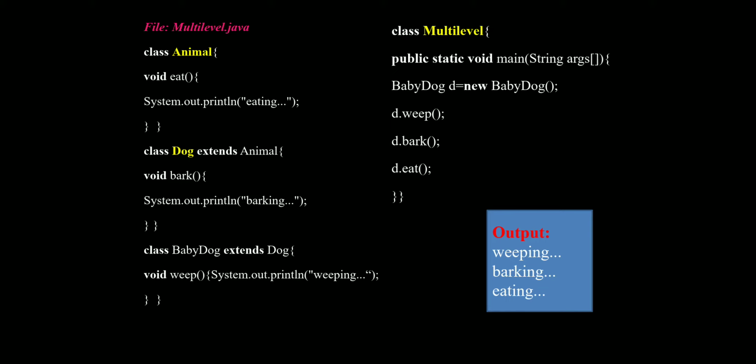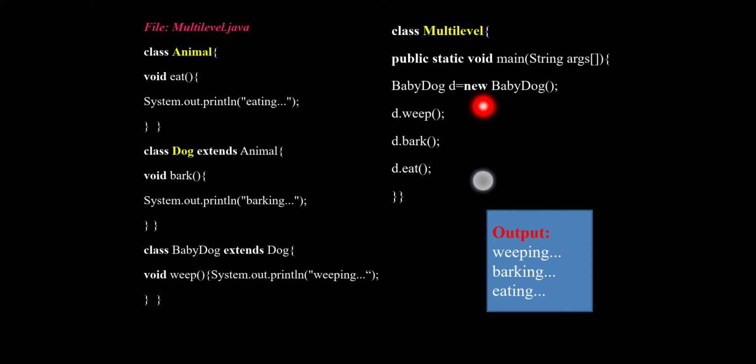Finally, we are going to write another class, the class name is MultiLevel. In that class we write a main method, that is public static void main. In this, from the BabyDog class we create the object d with the new keyword.